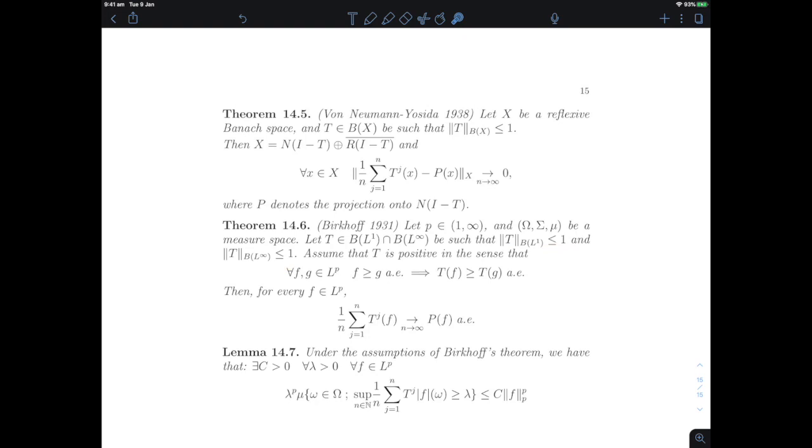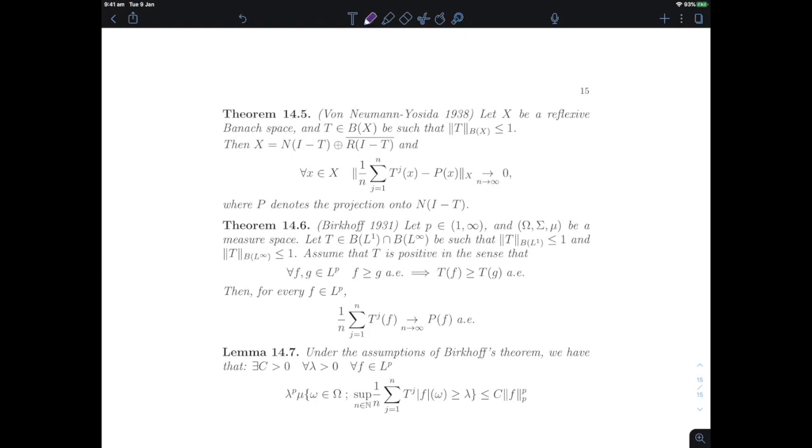So if you're a contraction on both L1 and L infinity, by interpolation, you're a contraction on all of the LP spaces. And the theorem is not just concerned about contractions on all LP spaces, it also focuses on positive contractions, that is, operators that preserve positivity in the sense of LP spaces. And what that means is that if you have two functions and f is greater than g in the sense that f of x is greater than g of x for almost every x, then this is preserved by the operator. Tf of x will be greater than Tg of x for almost every x.